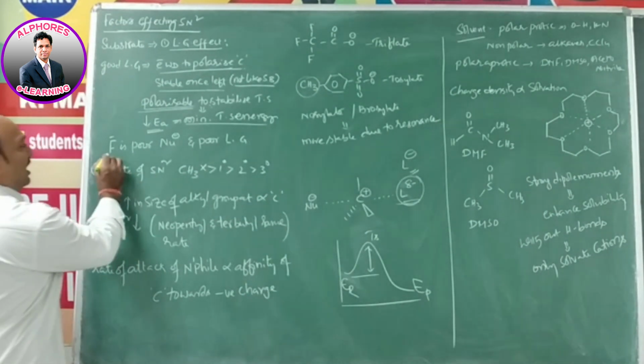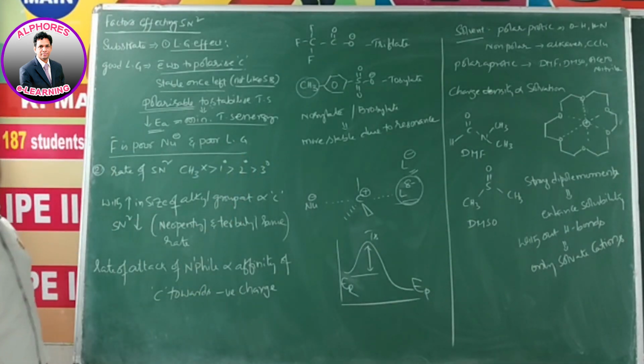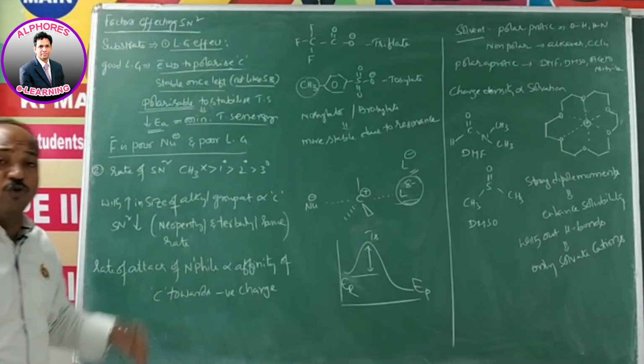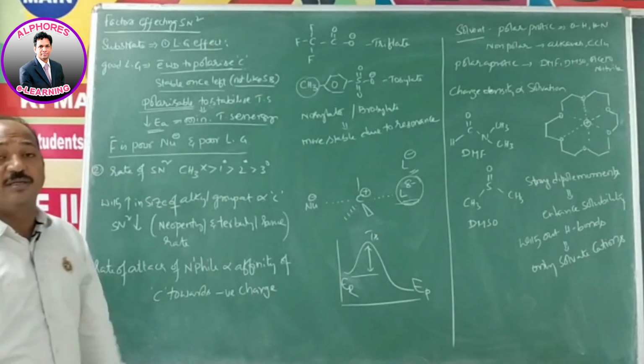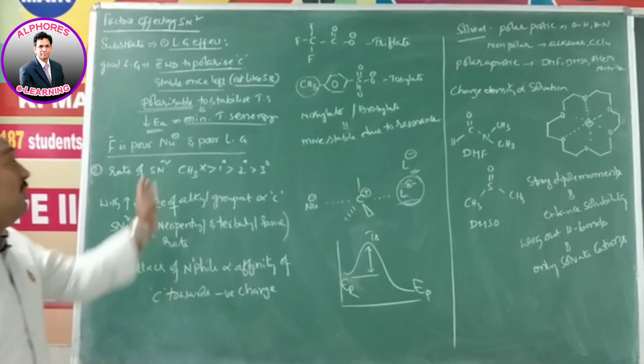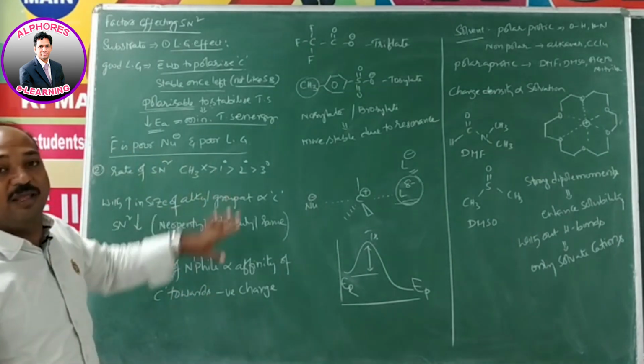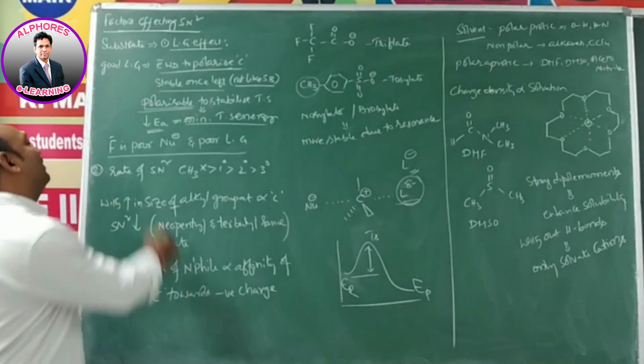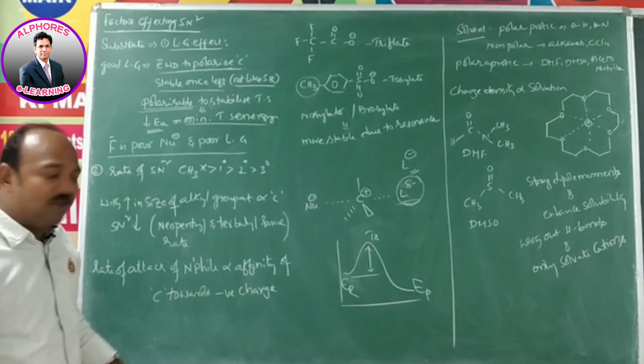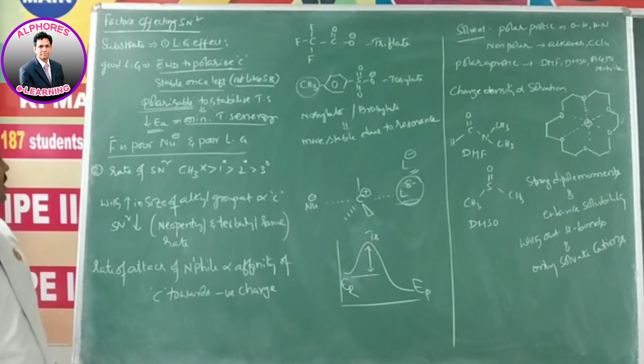So if you consider F minus, it is a poor nucleophile and also a poor leaving group; leaving tendency is less. It won't leave. If it left now, again it would want to attack immediately. We cannot expect that. Its nucleophilicity is also less. Poor nucleophile, poor leaving tendency.